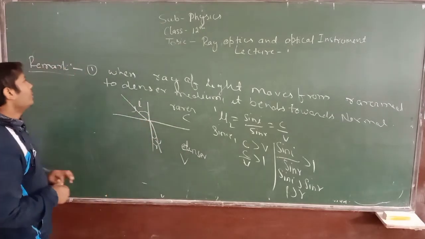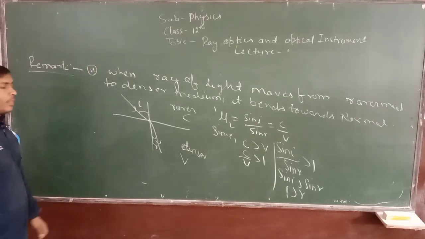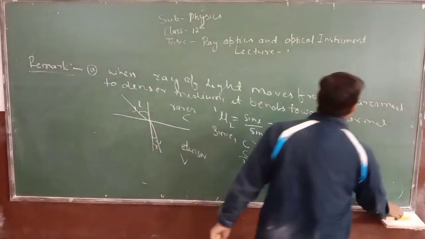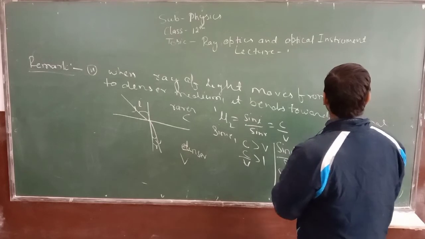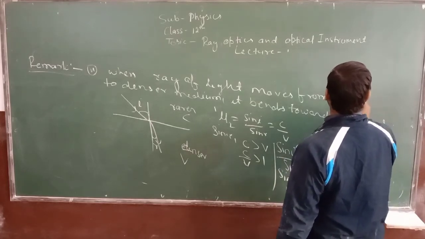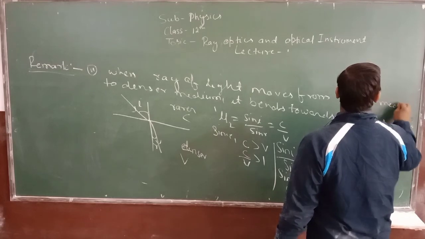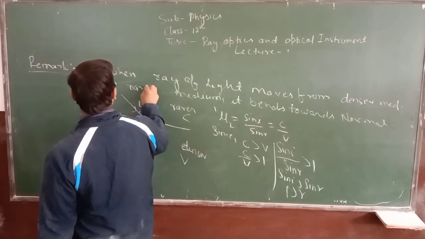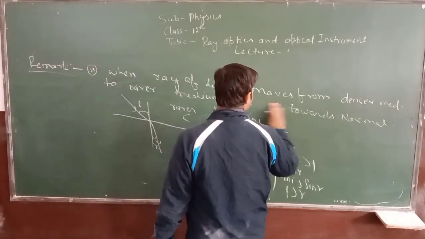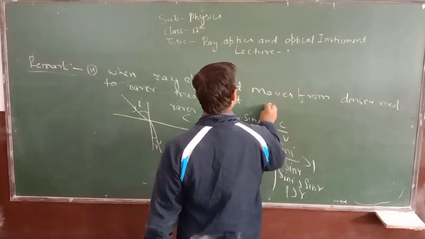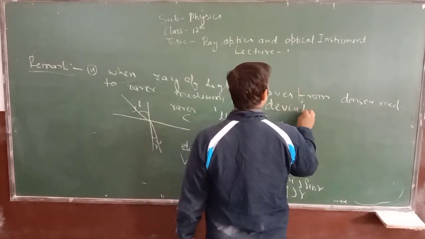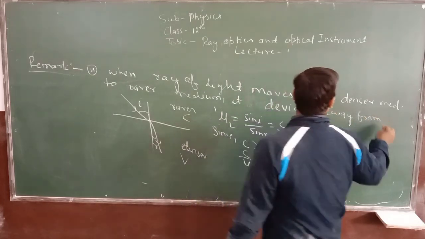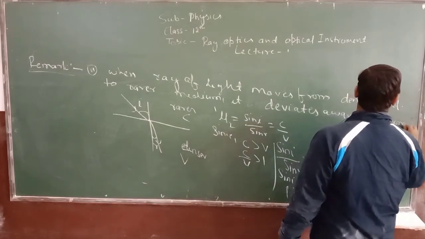Now, second remark is when ray of light moves from denser medium to rarer medium, it deviates away from normal.